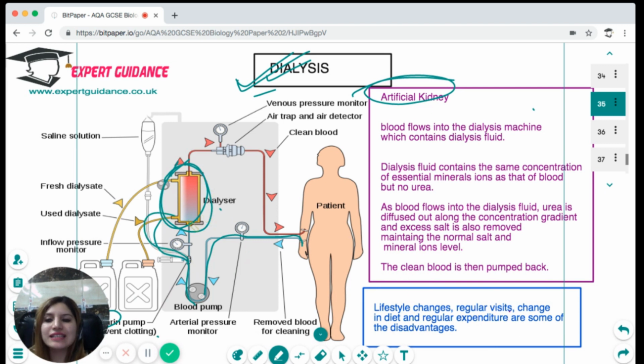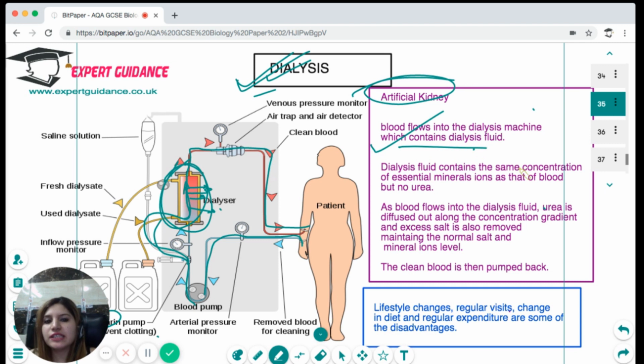So as the blood flows into the dialysis fluid, the urea diffuses out along the concentration gradient, and excess salt is also removed, maintaining the normal salt and mineral level and absorbing all the urea into the dialysis fluid. The blood now becomes pure and clean and is pumped back into the patient. Okay, so in the artificial kidney, the blood flows into the dialysis machine, which contains the dialysis fluid.